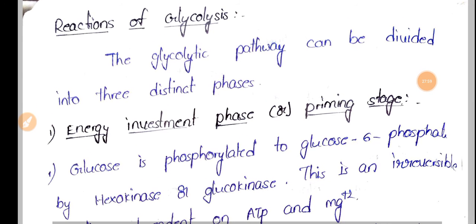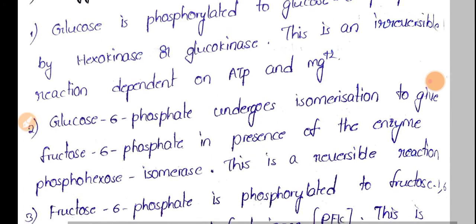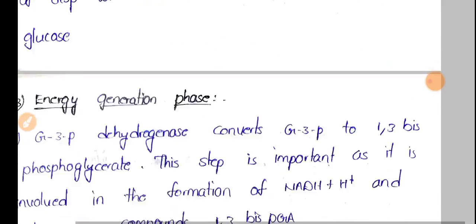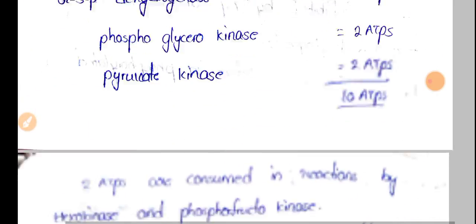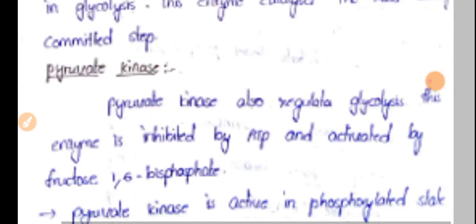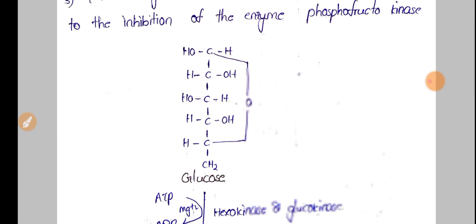So let's see the reactions of glycolysis. As I said earlier, the reactions of the glycolysis pathway are in three phases: the energy investment phase, the splitting phase, and the energy generation phase. So let's see the reactions. If you see the reactions here,